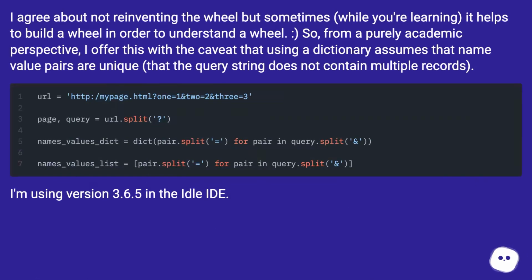I agree about not reinventing the wheel, but sometimes, while you're learning, it helps to build a wheel in order to understand a wheel. Smiley face. So, from a purely academic perspective, I offer this with the caveat that using a dictionary assumes that name-value pairs are unique, that the query string does not contain multiple records. I'm using version 3.6.5 in the IDLE IDE.